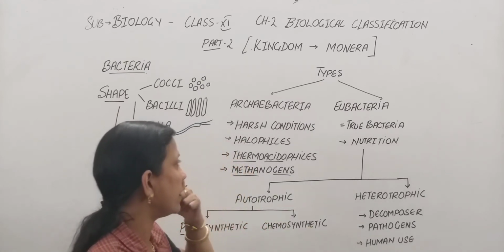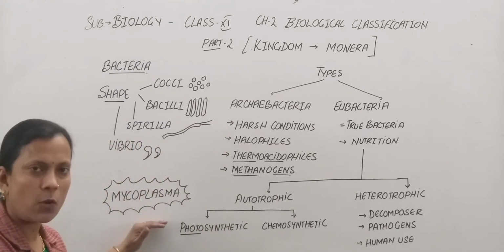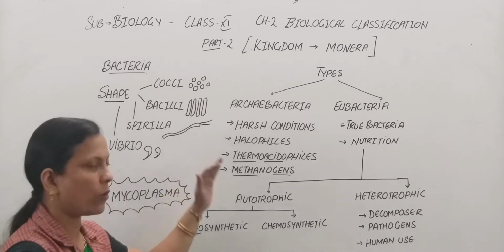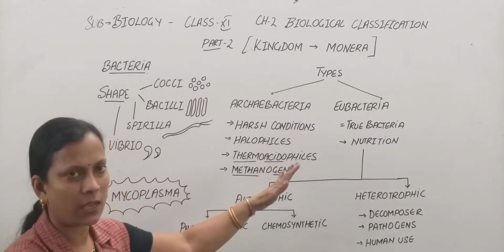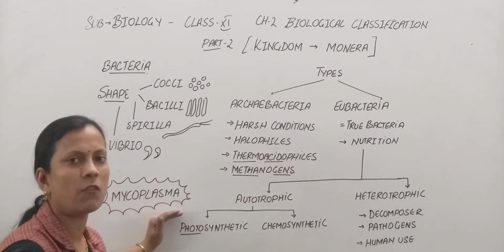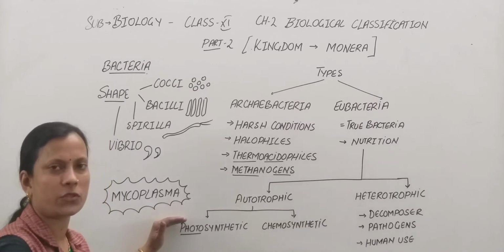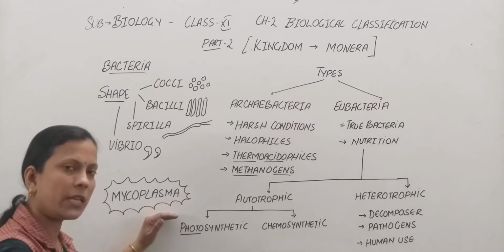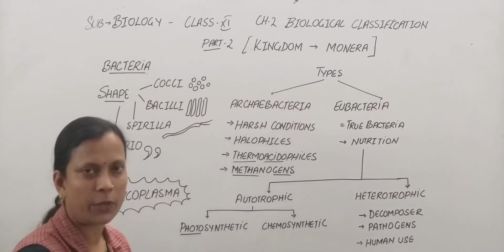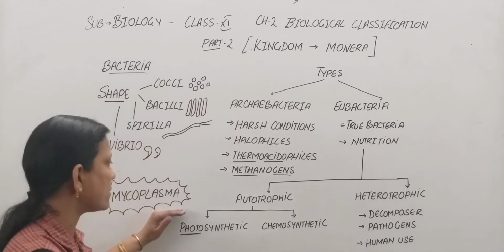Now the other category that is included in Monera are the mycoplasma. Mycoplasma are also prokaryotes, they are included in Monera, but they are different from bacteria in that they lack a cell wall. These are the cell wall less prokaryotes. They can survive even in the absence of oxygen. They are pathogenic and they are pleomorphic. Pleomorphic means they can change their shape. So mycoplasma is also there.